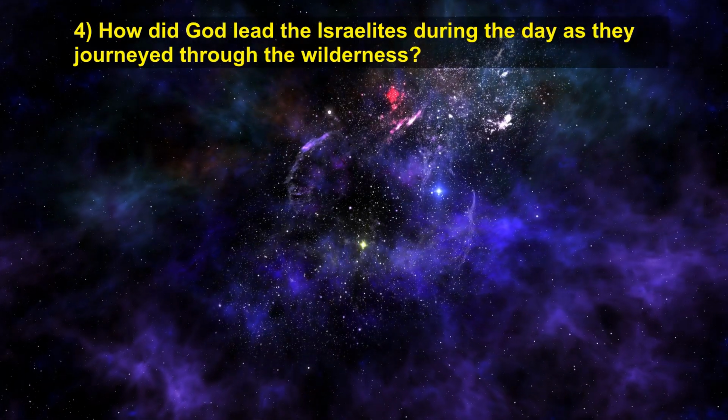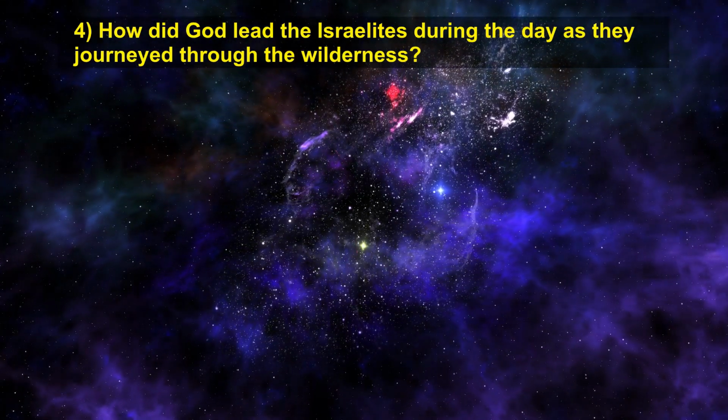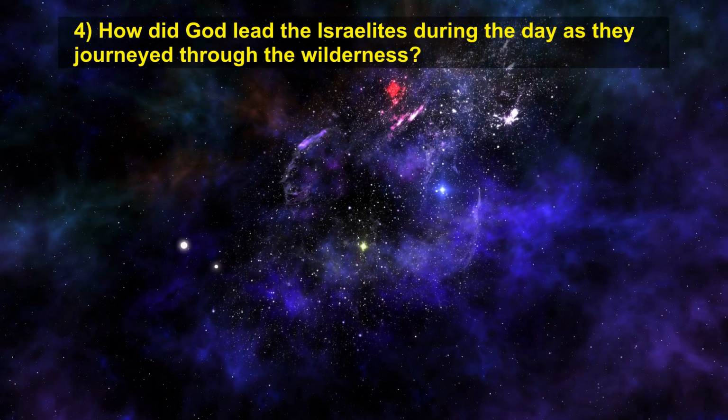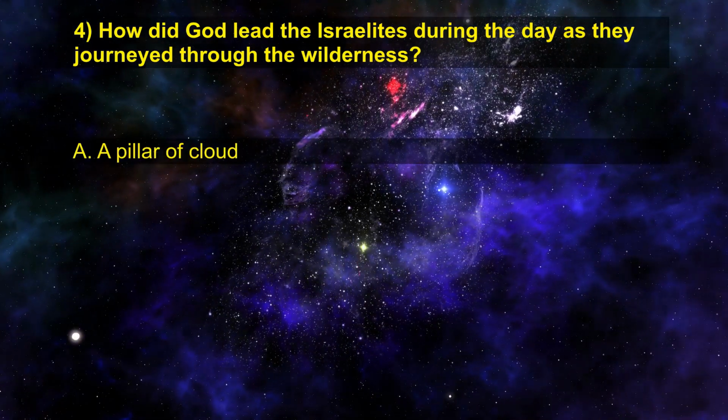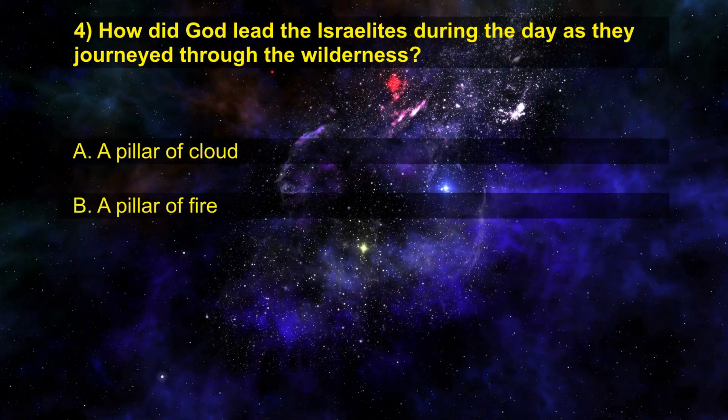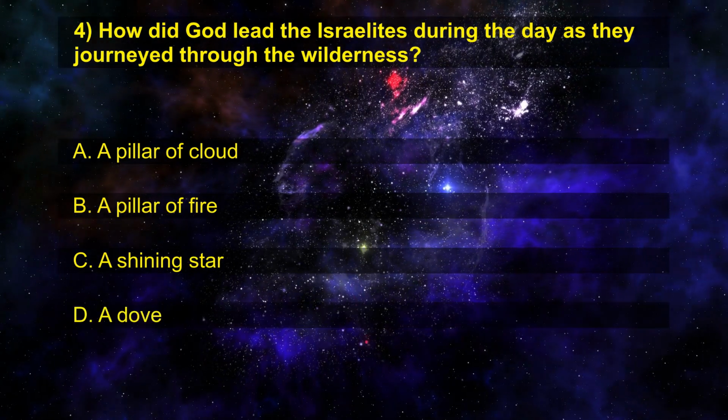4. How did God lead the Israelites during the day as they journeyed through the wilderness? A. A pillar of cloud. B. A pillar of fire. C. A shining star. D. A dove.